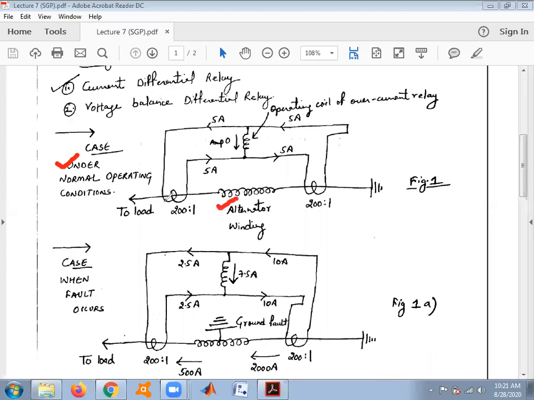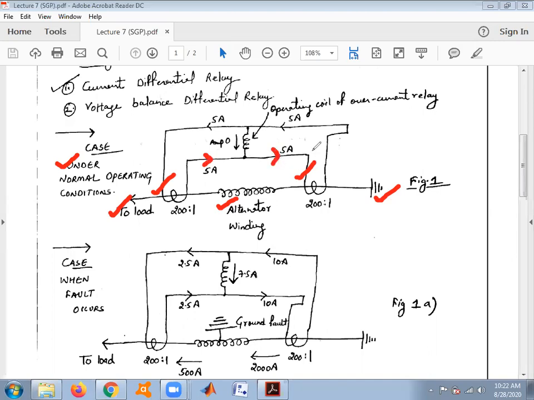One end of the winding is connected to the load side, another end is connected to the ground, and across the winding there are two current transformers of ratio 200:1. Under normal operating condition, 5 ampere current flows in and 5 ampere current flows out.